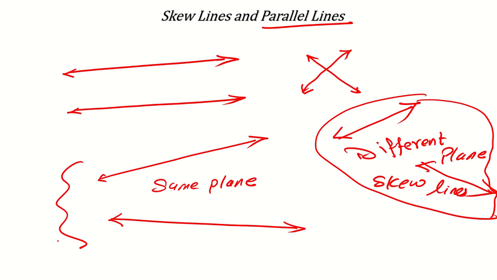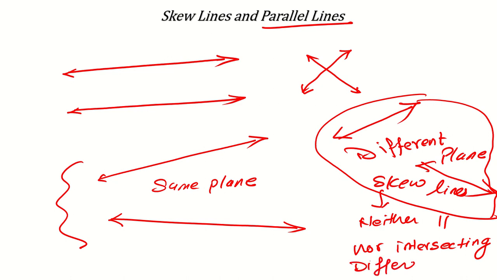So, what is the meaning of skew lines? Maybe a question can be: which of the following statements is true about skew lines? So, what will you say for skew lines? You will say neither parallel nor intersecting. Okay, and what else about skew lines? They always lie on different planes. Because if 2 lines are skew lines, it means they are not parallel and they are not intersecting, and that is possible only when they lie on different planes. Like that you can do questions related to skew lines. And parallel lines, I told you, means 2 lines which never cut each other.